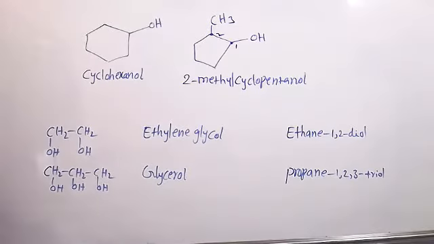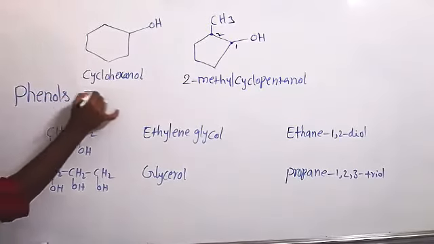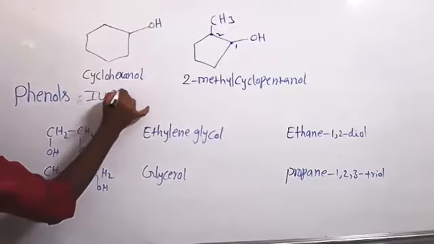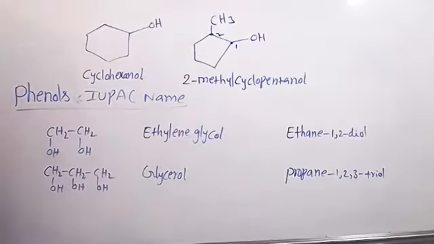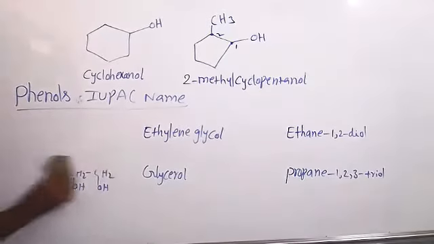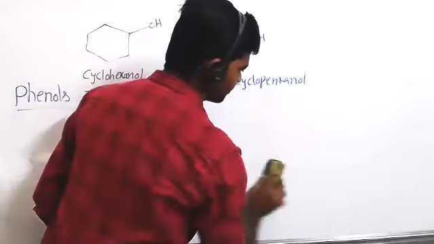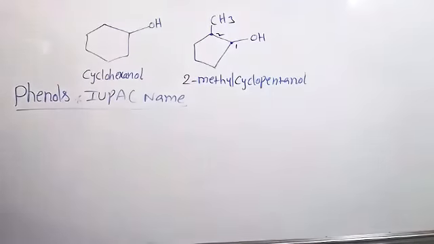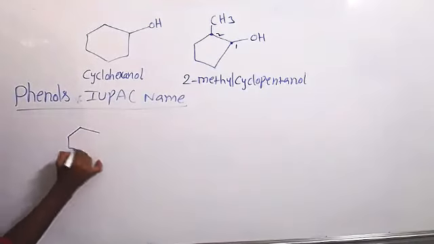Okay, next phenols. How to give the IUPAC name for phenols? So phenol. This is phenol.